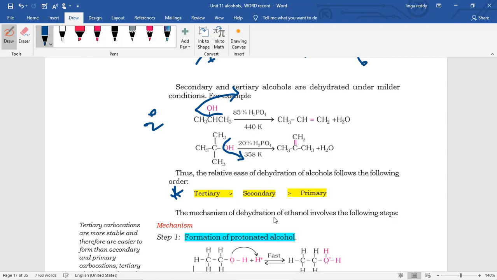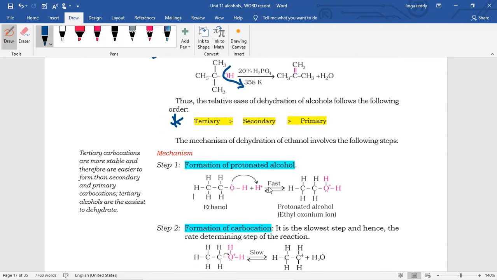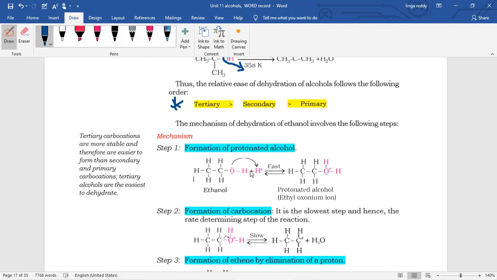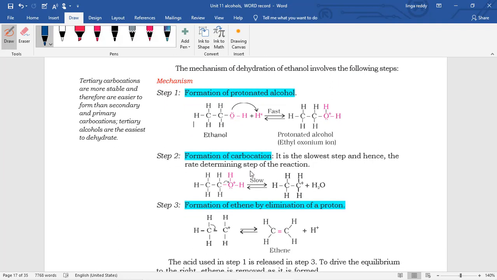Next, mechanism, formation of alkene. How is this water molecule removed? Already I explained protonation. See now, again this lone pair is given to H plus, then oxygen gets a positive charge.